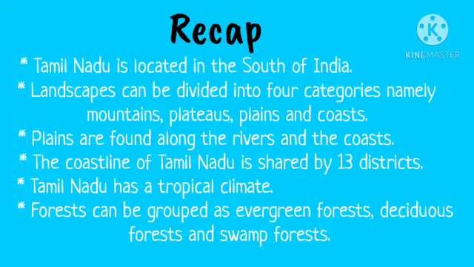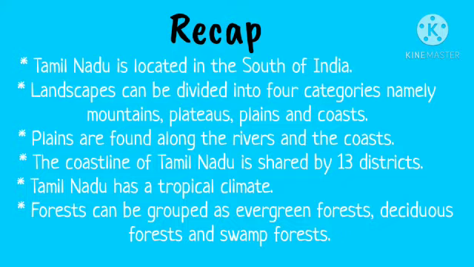Tamil Nadu is located in the south of India. Landscapes can be divided into 4 categories, namely mountains, plateaus, plains and coast. Plains are found along the rivers and the coast. The coastline of Tamil Nadu is shared by 13 districts. Tamil Nadu has tropical climate. Forest can be grouped as evergreen forest, deciduous forest and swamp forest.